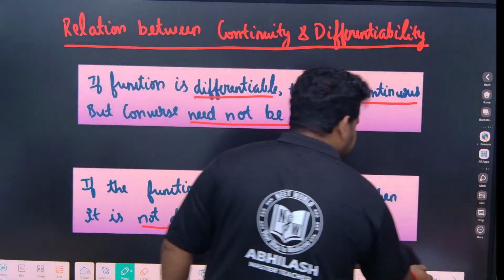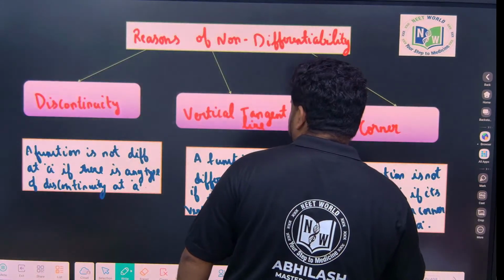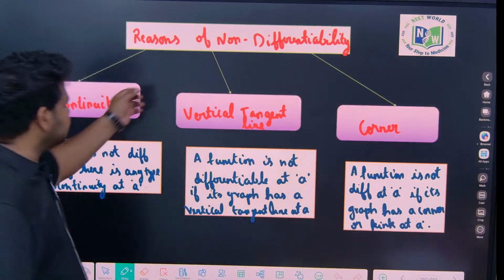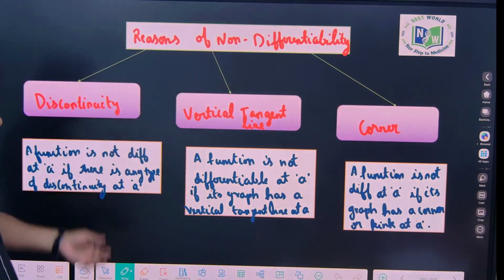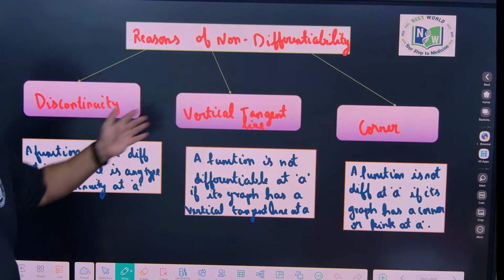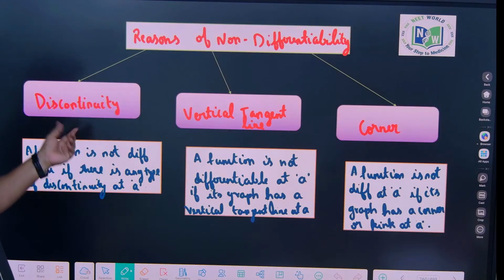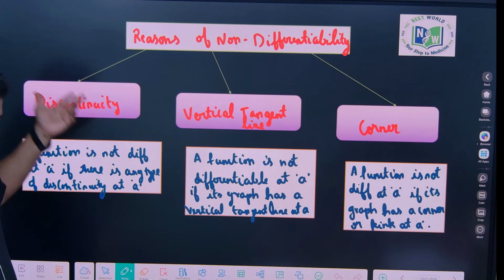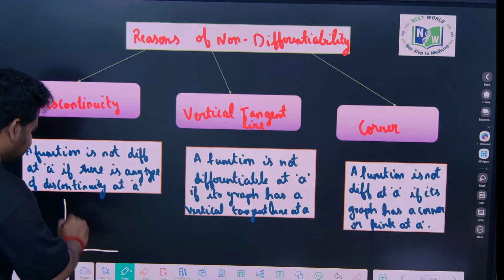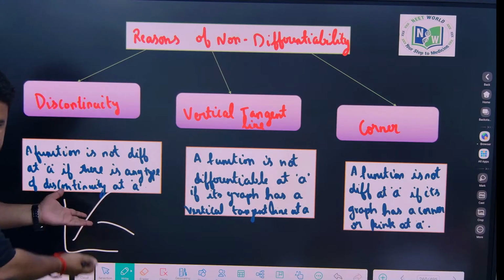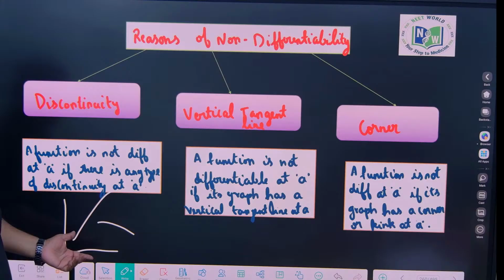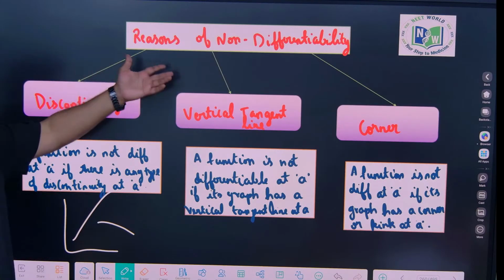Now when we are solving this question, see the reasons for non-differentiability. One is if it is not continuous, that is discontinuity. First of all, it is not continuous only. If the graph is like this, and then like this, that is, there is a split in the graph. If it is not continuous, it is not differentiable.